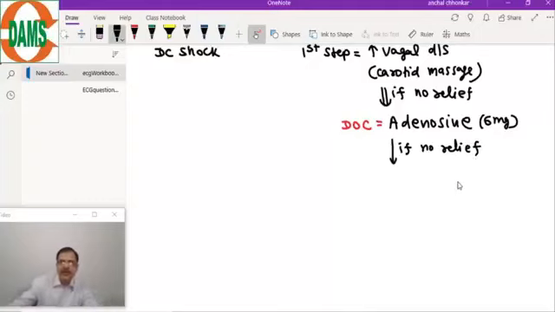If there is no relief, then we repeat adenosine, 12 milligrams.